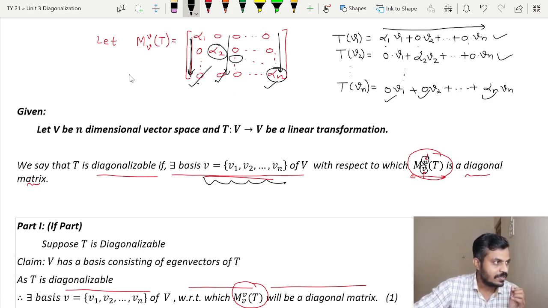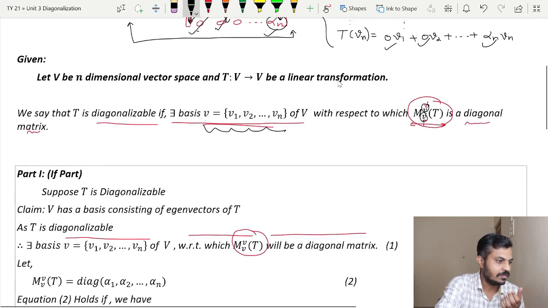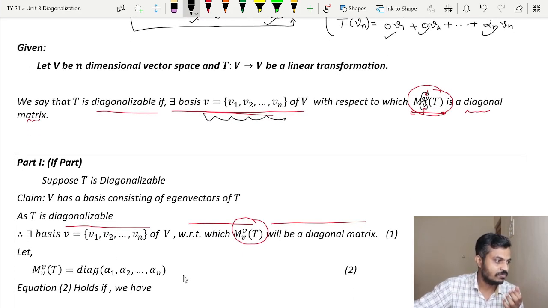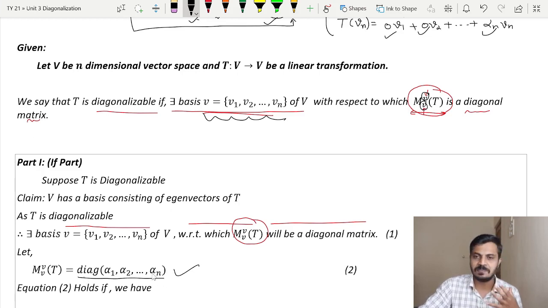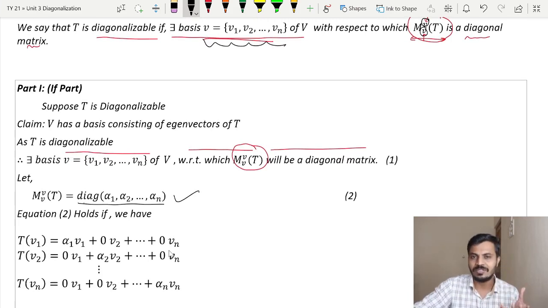Since we are assuming this as a notation for the matrix representation of T, this will happen if this happens. So I have given some notation to this matrix representation of T. Instead of writing the entire matrix, a shortcut has been used, simply diagonal alpha 1, alpha 2, and so on up to alpha n, and this holds if this thing happens, which is already explained.